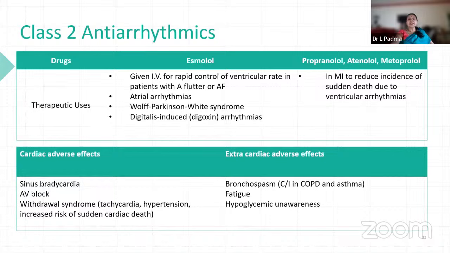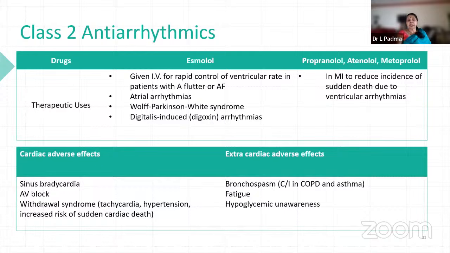So you can see that given IV for rapid control, esmolol is an ultra short acting drug. Onset of action is within 30 seconds, and the duration of action is only about 20 minutes. So you should name 10 ultra short acting drugs. In this chapter, you can see two things. One is ultra short acting drugs. The other is broad spectrum drugs, which are used in pharmacology. So esmolol is given IV for rapid control of ventricular rate in patients with flutter or fibrillation.